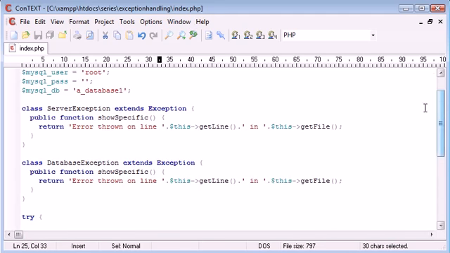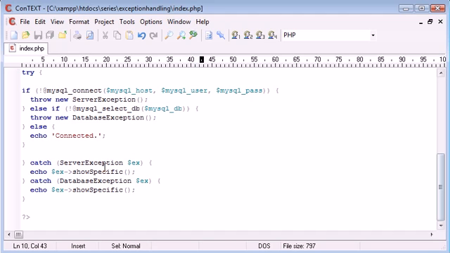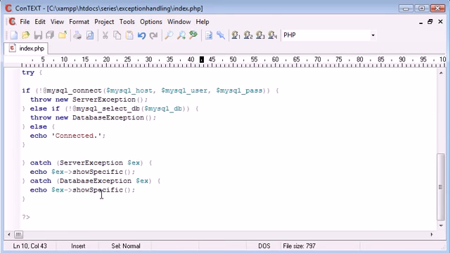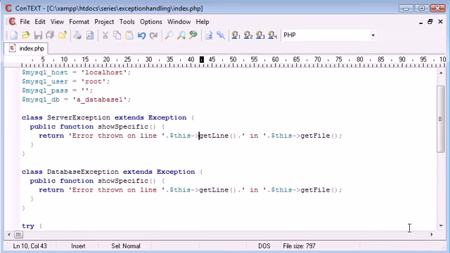So you can see that by extending our exception class, we can create our own methods inside to use data from our exception class. There's much more than this. If you go on the PHP manual, you'll be able to find a lot more methods and properties that you can take from this exception class and put into your own. And then we've thrown our exceptions ourselves, using catch twice while we're throwing twice. So that's how you're going to extend your exception class, and how you're going to catch multiple exceptions with your own custom error message.